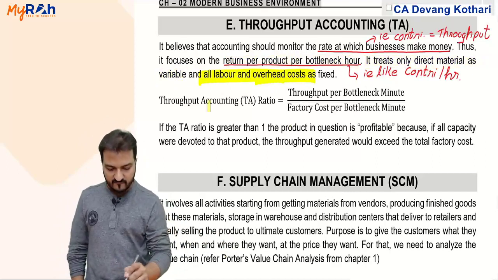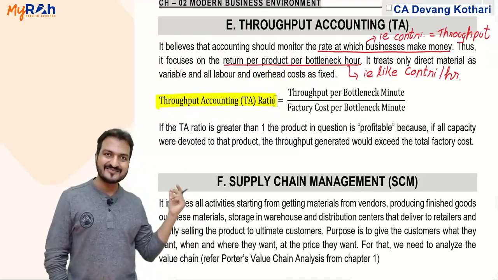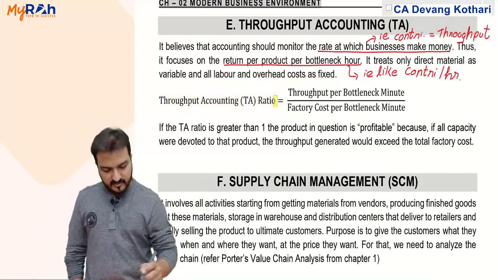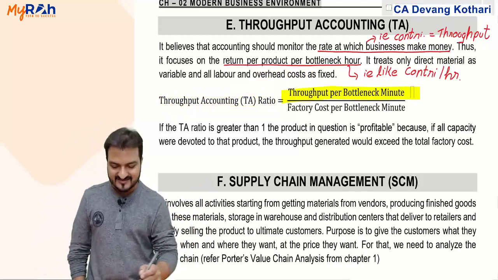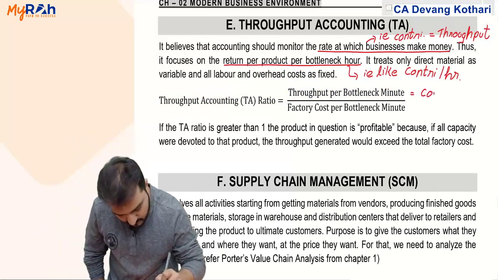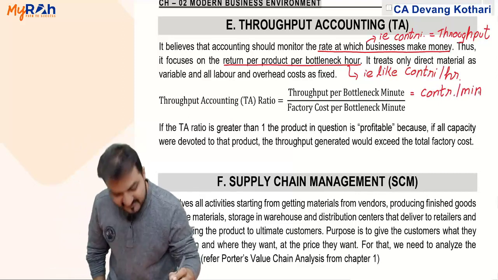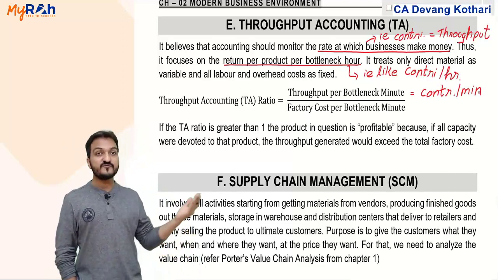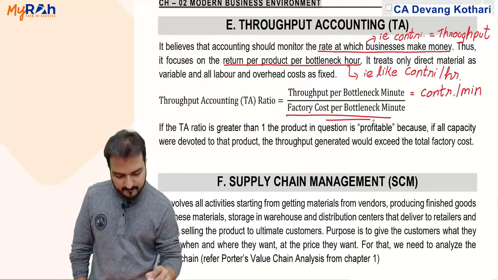Well, this also involves the throughput accounting ratio. It is a formula, a practical topic, just remember the ratio. Throughput accounting ratio is throughput per minute. Now throughput per minute is like contribution per minute. Instead of contribution per hour, this focuses on contribution per minute, divided by factory cost per minute.